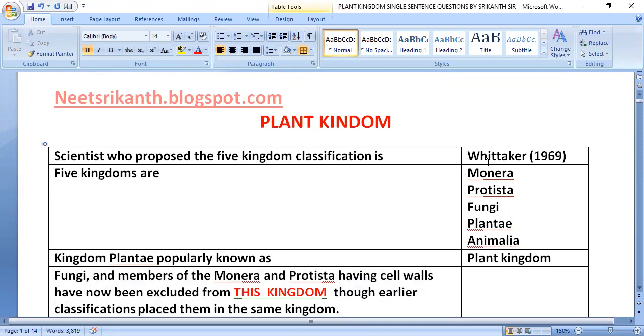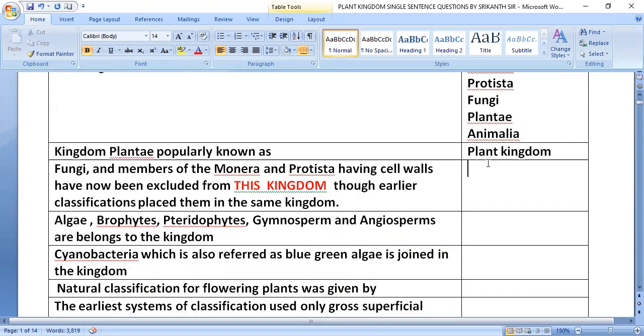Fungi and members of the Monera and Protista having cell walls have now been excluded from this kingdom, though earlier classification placed them in the same kingdom. Algae, bryophytes, pteridophytes, gymnosperms, and angiosperms all belong to Kingdom Plantae. Cyanobacteria, also referred to as blue-green algae, are now placed in Kingdom Monera.